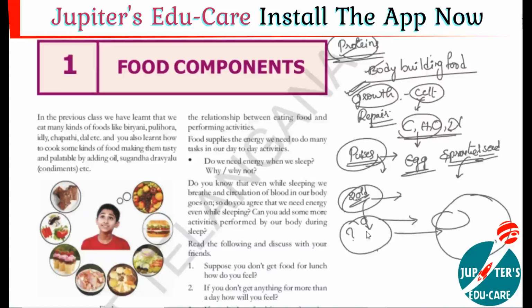So due to the increase in the number of cells, your body size also increased. Your body size depends upon the number of cells present in your body. If more cells are present, then your body grows more, which means more growth takes place.